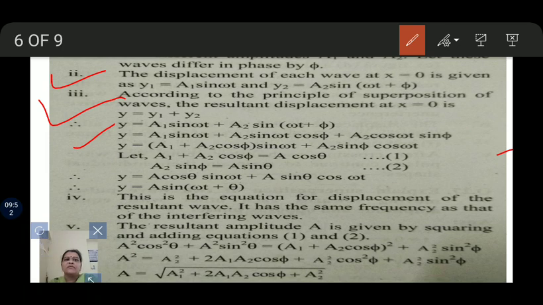Therefore y = A cos θ sin(ωt) + A sin θ cos(ωt). Therefore y = A sin(ωt + θ).